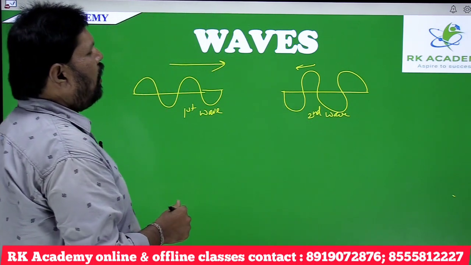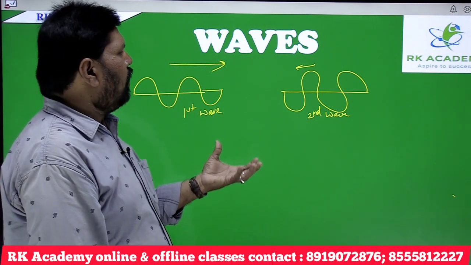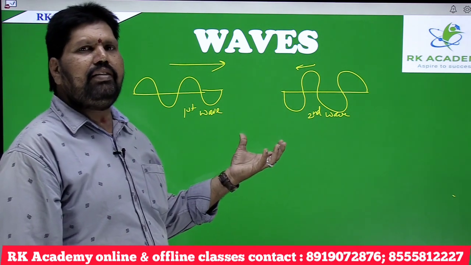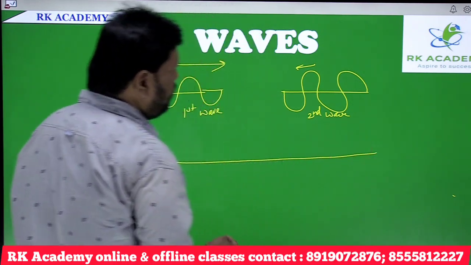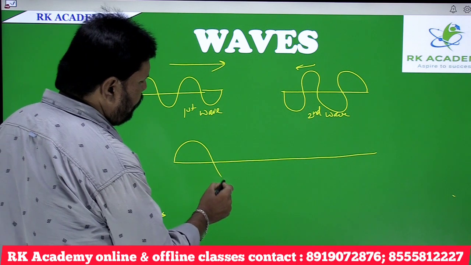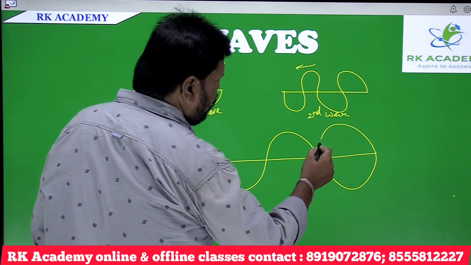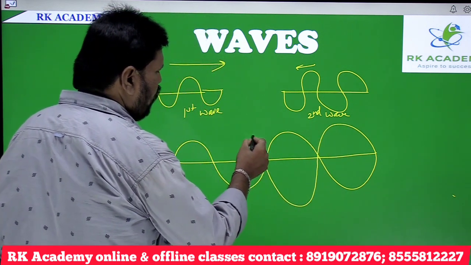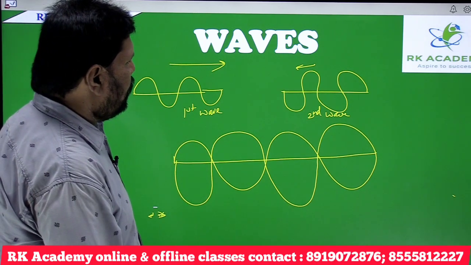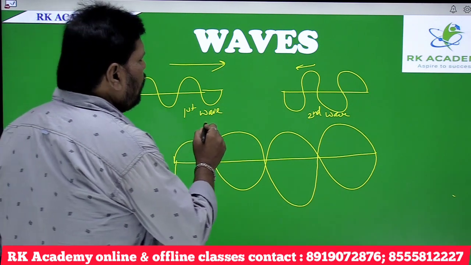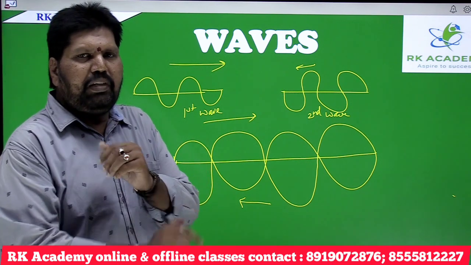These two waves are of equal amplitude and equal frequency. Both the waves are of same amplitude and same frequency, and they are moving along the same path, but in opposite directions, and they are superimposed by each other.